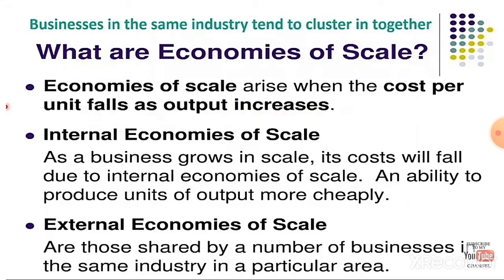What are economies of scale? Economies of scale arise when the cost per unit falls as output increases. It is classified into two. One is internal economies of scale, another one is external economies of scale. Internal economies of scale means as a business grows in scale, its cost will fall due to internal economies of scale and the ability to produce units of output more cheaply.